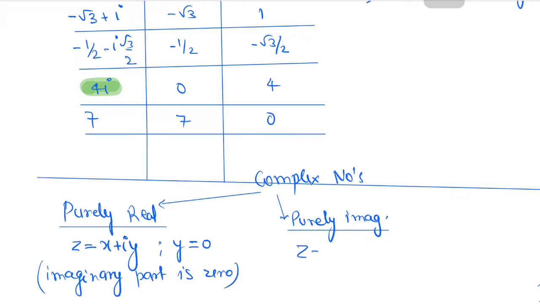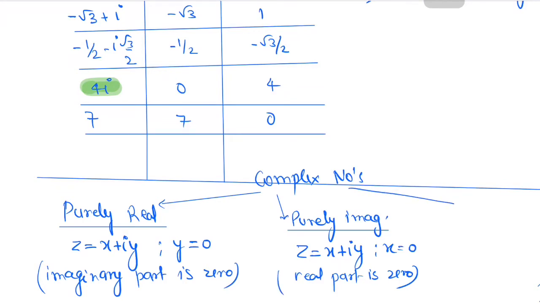Then there are purely imaginary complex numbers. If any complex number is written in the form x plus iota y where x is equal to 0, the real part becomes 0, then that complex number is called purely imaginary. And then there are those complex numbers which are called only imaginary, not purely imaginary.